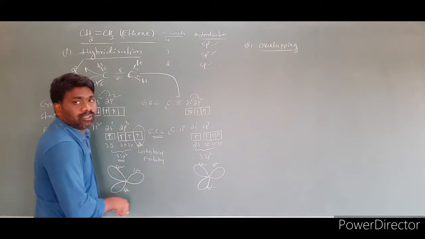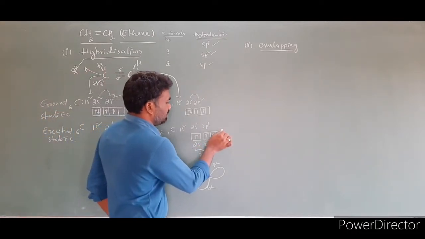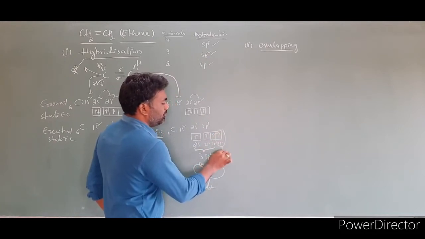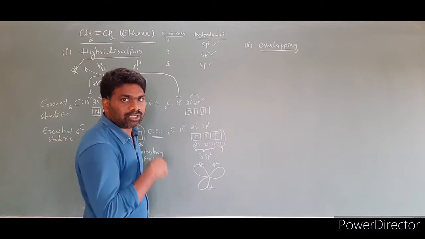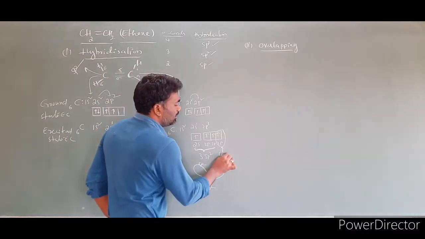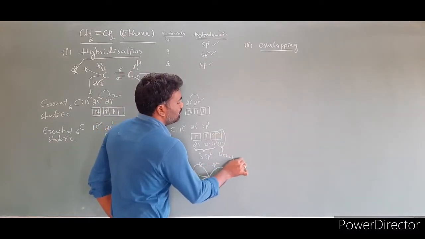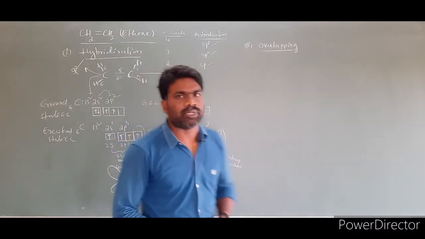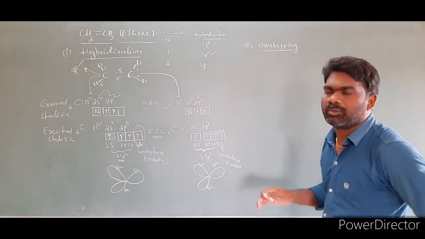Very, very important point. Here also we have this orbital. This is not involved in hybridization. Only these 3 are involved. What is the hybrid orbital? What is the orbital not involved in hybridization? We are calling it an unhybrid p orbital. This is another unhybrid p orbital. Those are very important because we have to form pi bonds.